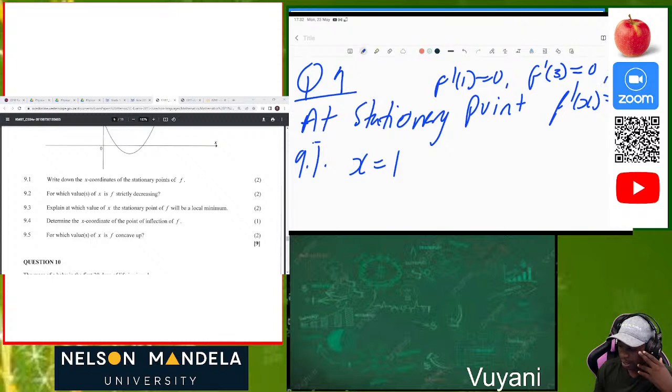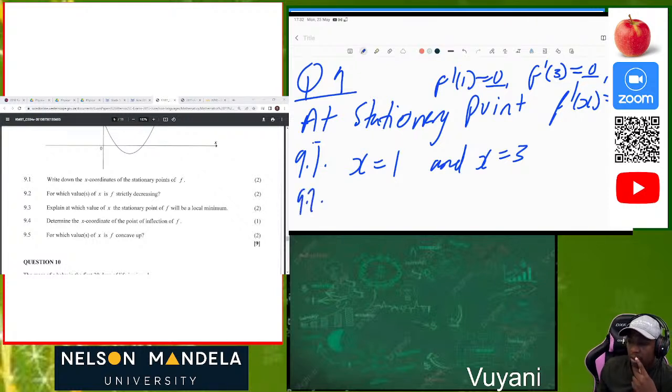And f prime of 0 is equal to 6. Okay, cool. So we are already seeing that these are our stationary points because f prime of x is equal to 0 at a stationary point. So now x is equal to 1 and x is equal to 3. Then now we have our stationary coordinates.